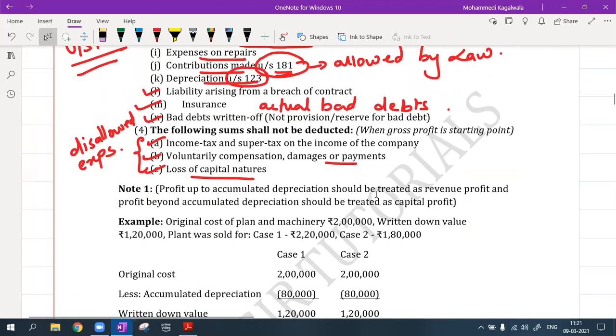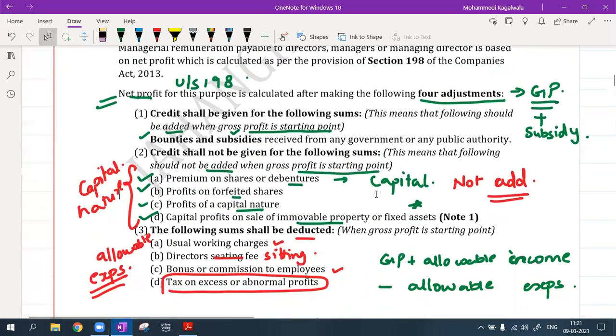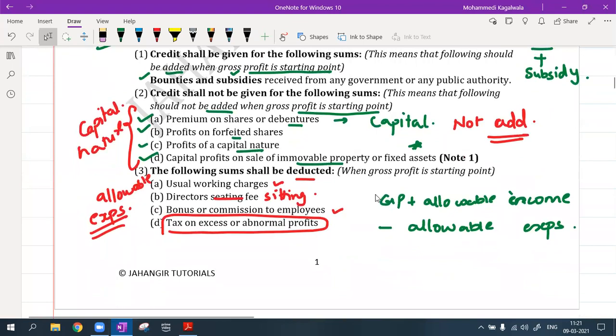Now how do I come to know, when I sell an immovable property, what do you mean by capital profit? How will I come to know whether my profit is a revenue profit or a capital profit when I sell my old asset or an immovable property?